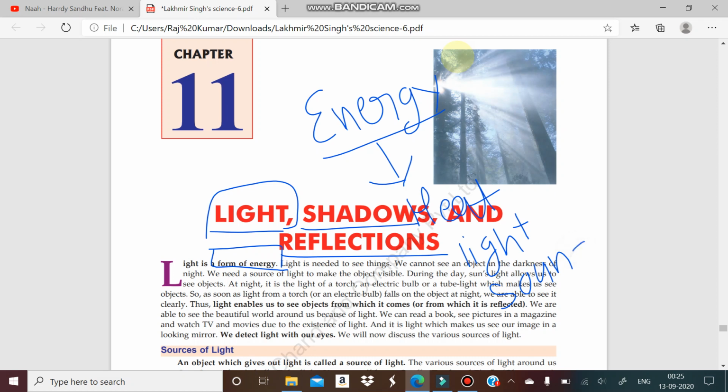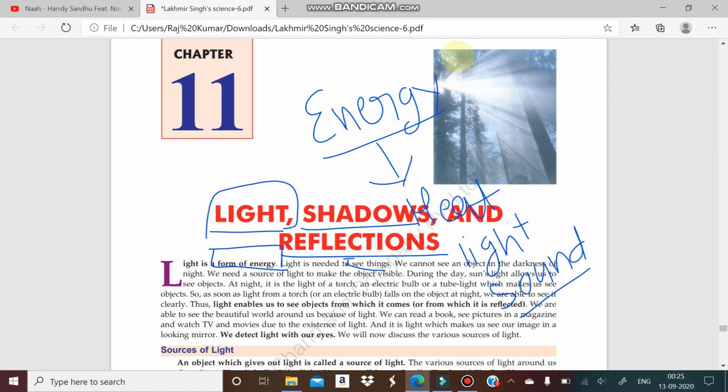If we are doing any work, that also happens by some energy, as we know that our body requires some energy. If we are doing any mechanical work, any physical work, that also requires some energy. So energy is generally present in different forms. Light is also a form of energy, and the work of light is to help us to see things.